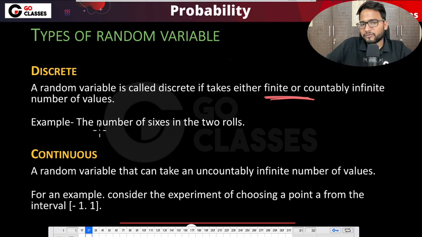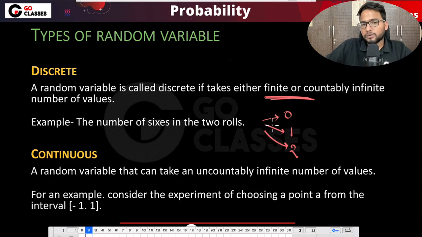For example, consider the number of sixes in two rolls of a dice. How many sixes are possible? Either no six, or one six, or two sixes in two rolls. So 0, 1, 2. Yes, there will be different probabilities for this 0, 1, 2, but the number of successes possible is 0, 1, or 2. These are the possibilities here.